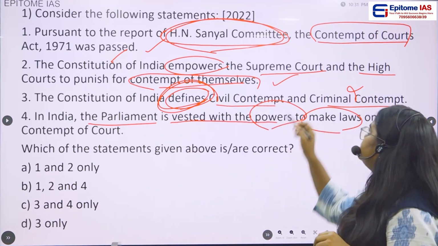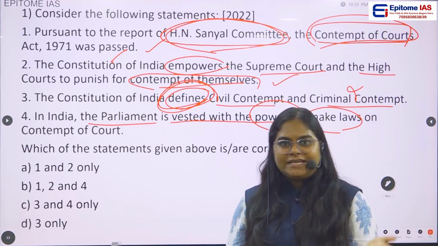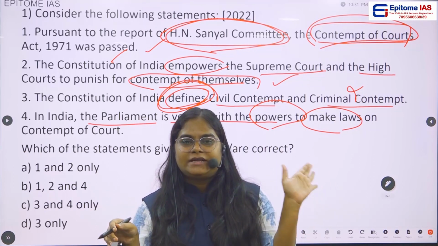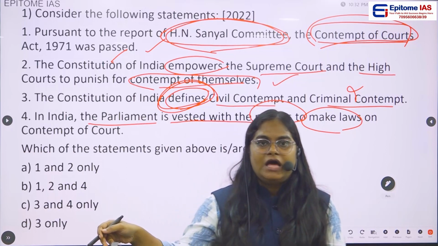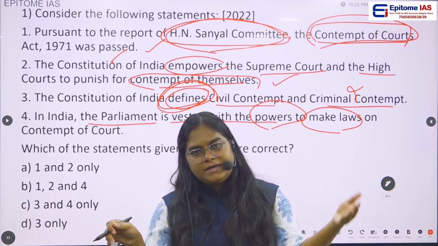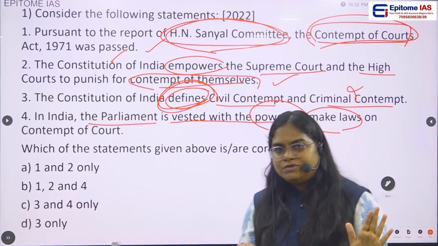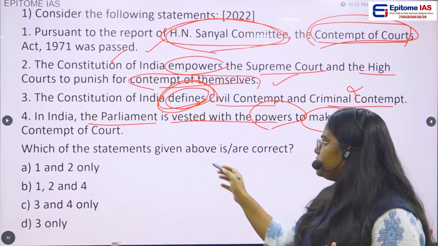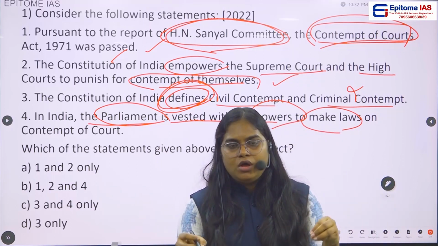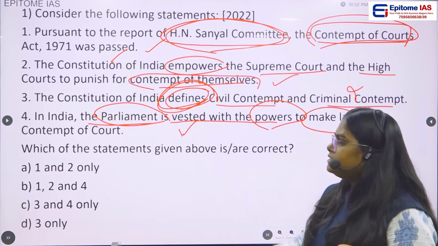In the first statement, they are talking about the Contempt of Court Act 1971. Obviously it is an act. Who will make this act? An act will be enacted by the Parliament of India. If Parliament of India does not have the power to enact laws on the contempt of court, then how can this act be enacted? So by using common sense, we can say that yes, the Parliament of India has power to enact law on the contempt of court. So this particular statement is a correct statement.